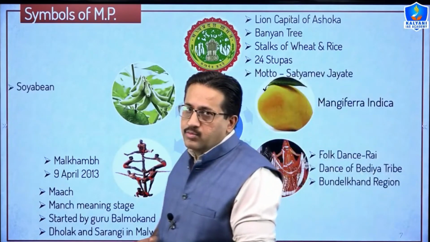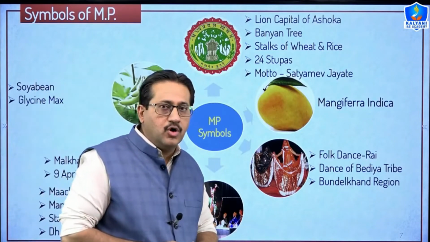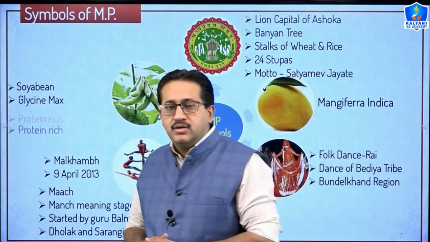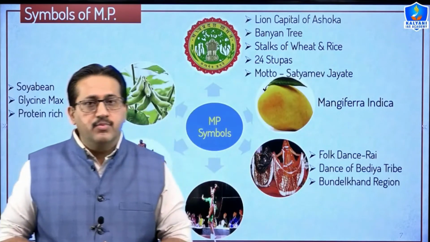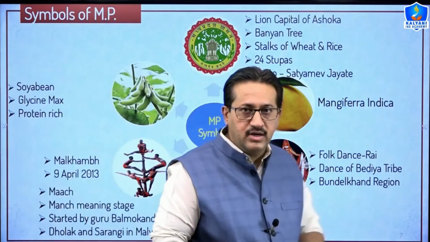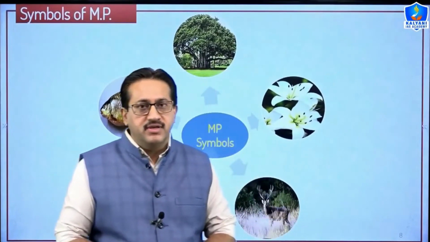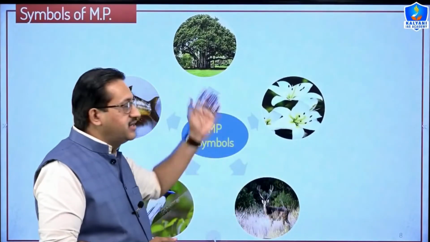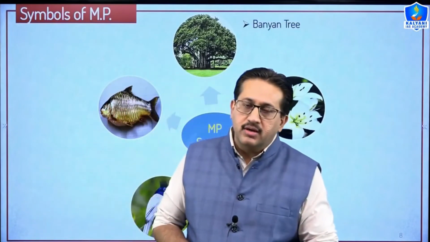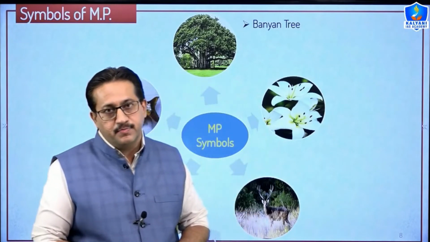So moving ahead, the state crop of Madhya Pradesh is soya bean. The scientific name of soya bean is Glycine max. As we all know, it is very rich in protein, and Madhya Pradesh is the leading producer of soya bean, which accounts for 80% of production in India. So moving ahead with the state symbols of Madhya Pradesh, the state tree is the banyan tree. The scientific name of the banyan tree is Ficus bengalensis.